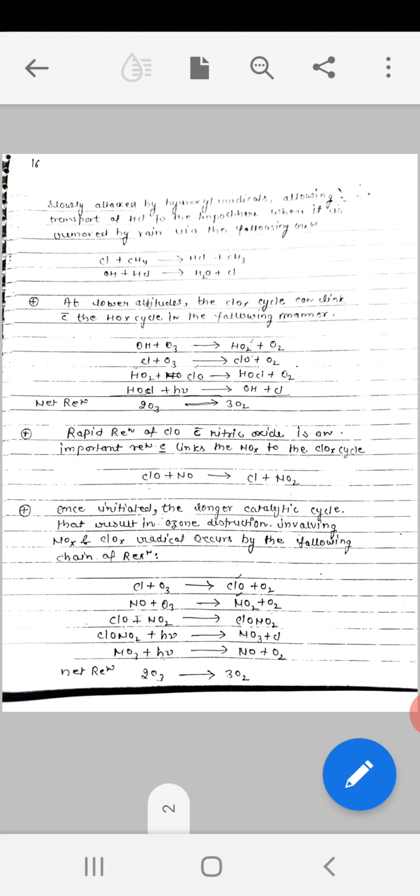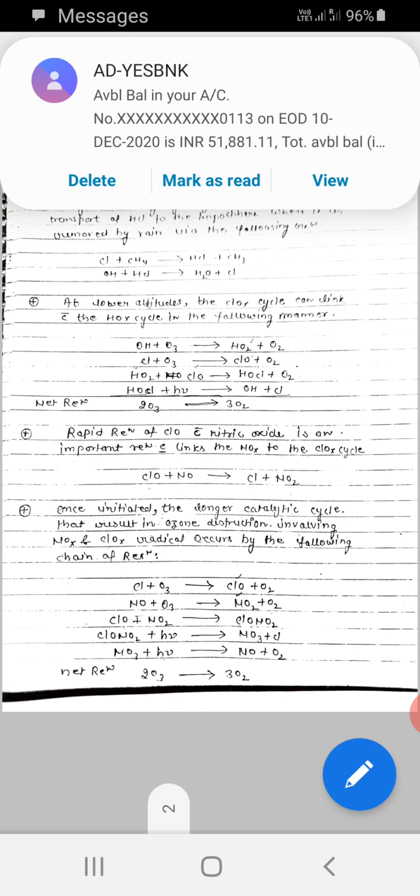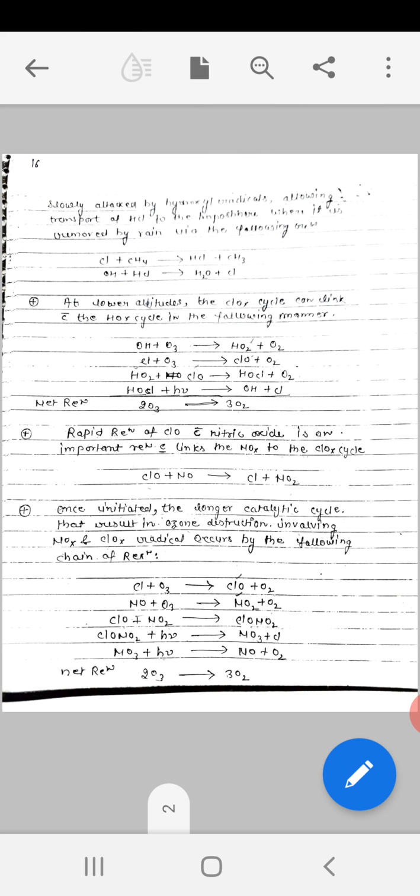ClONO2 absorbs light and is converted into NO3 and ClO. Then NO3 absorbs light and is converted into NO and oxygen. The net reaction is again 2 ozone converting into 3 oxygen. All these ClOx and NOx reactions lead to the depletion of ozone in the atmosphere, and all ozone is converted into oxygen.